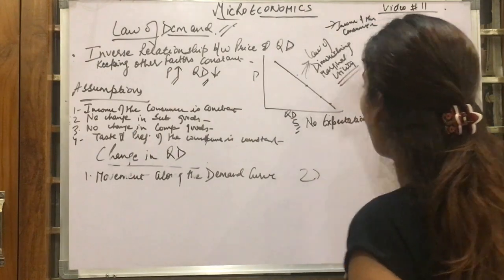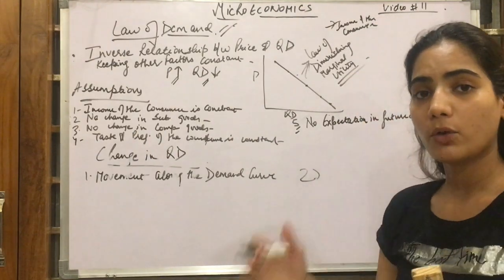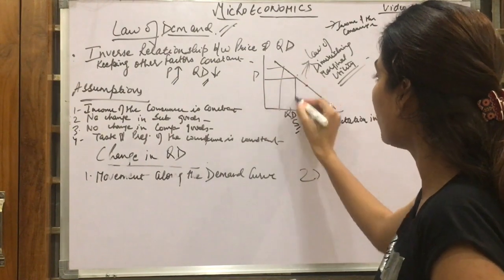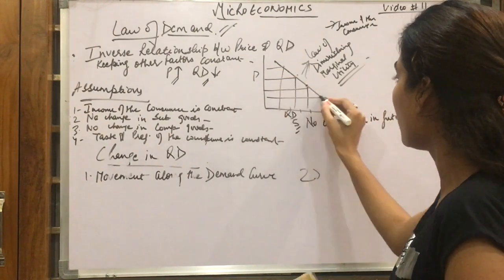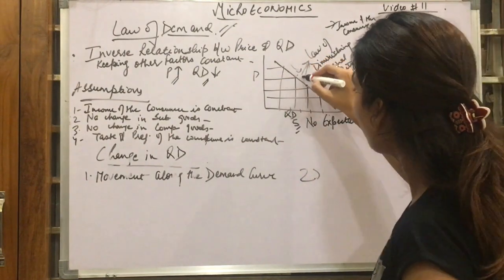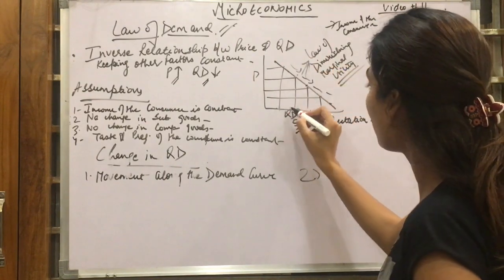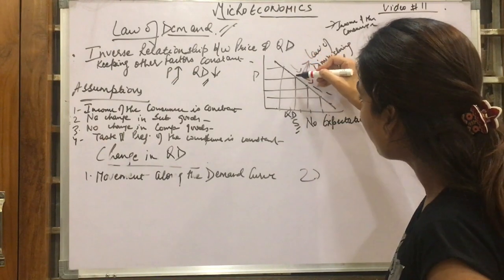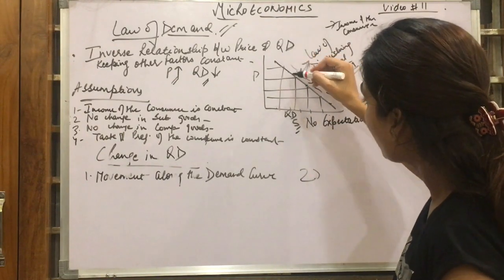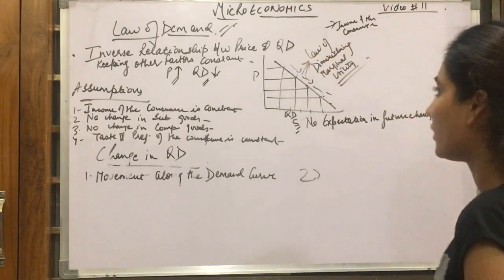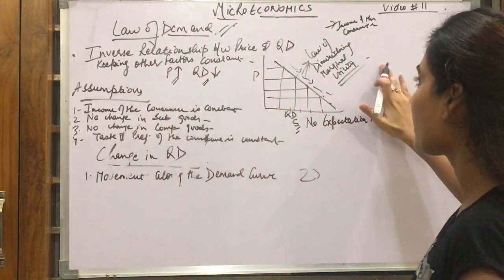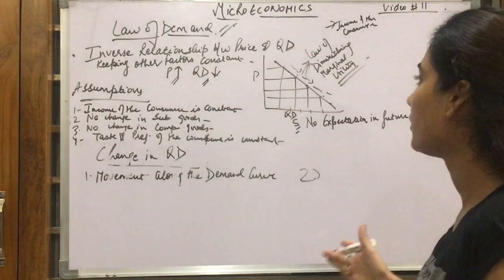That means as we keep on consuming more and more units of a commodity, the utility derived from each successive unit goes on diminishing. That is why there is an inverse relationship between the price and demand. And which law is this? This is the law of diminishing marginal utility.